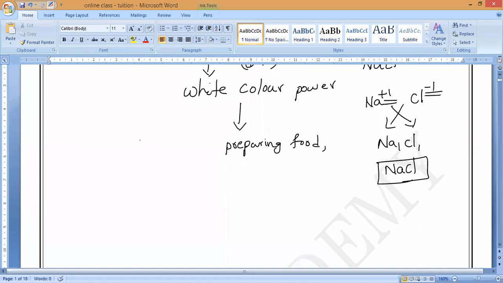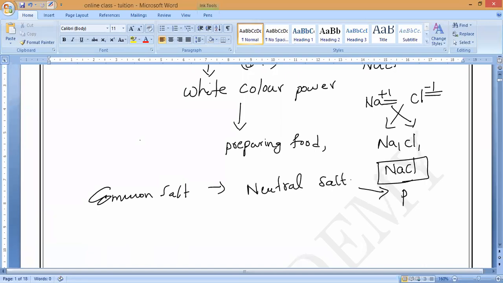Now, what is the nature of common salt? Is it acidic, basic or neutral? Common salt is neutral in nature. It is a neutral salt, and a neutral salt has a pH of 7. You have to remember that.